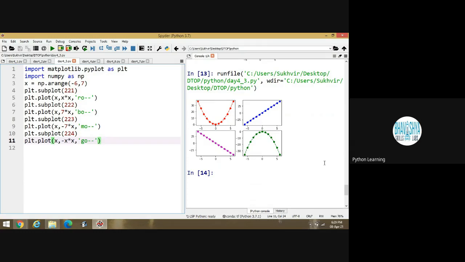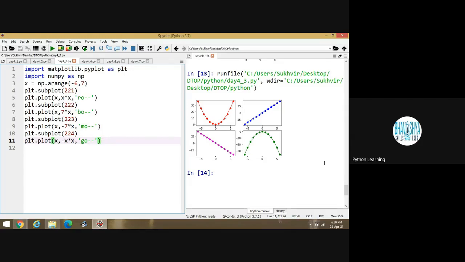Any idea how I am designing these graphs? What is the meaning of subplot, and what is the meaning of 2, 2, 1? The first 2 and 2 represent 2 rows and 2 columns. If I am writing 3, 3, 1, what is the meaning of that? It means 3 rows and 3 columns can be designed.